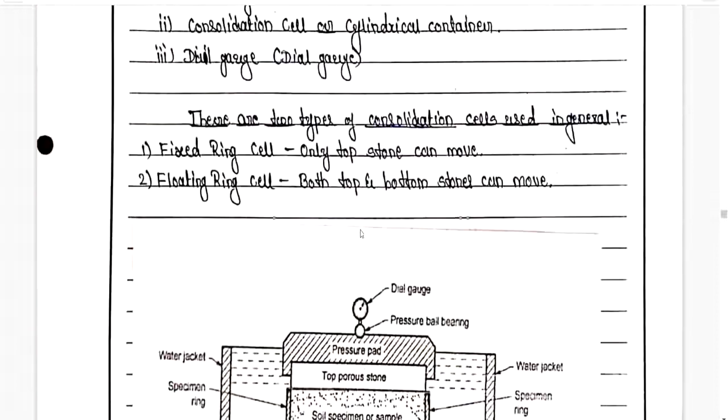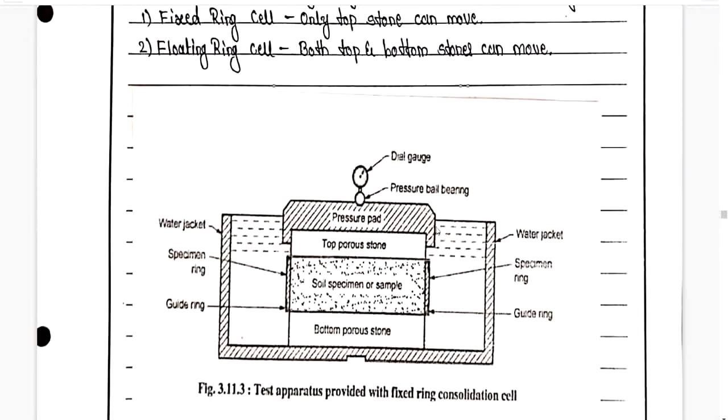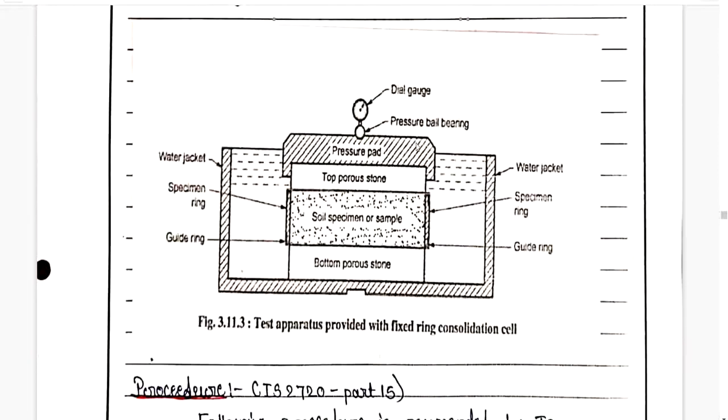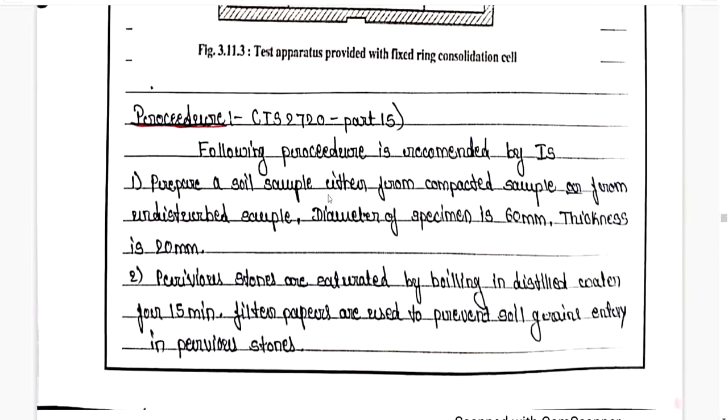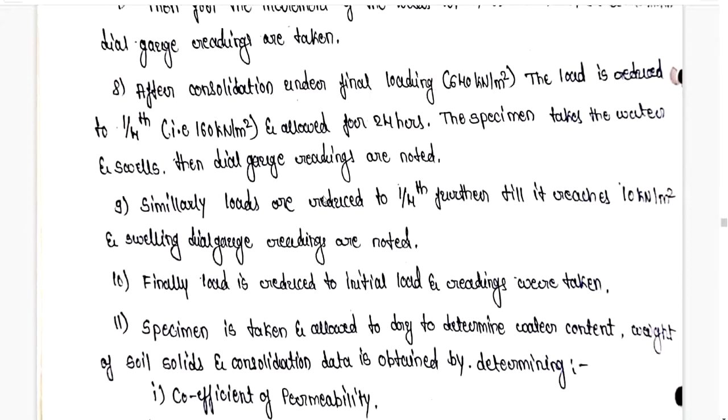So you can see over here, as it is covered in the water jacket, once we apply the complete load, we are going to reduce that load to 1/4, that is 160 kilonewton per meter square. This allows the relaxation of the soil, and the soil takes the water and tries to swell. Then the dial gauge reading is noted. For the swelling also we are going to note down the dial gauge reading. Similarly, loads are reduced to 1/4 further till it reaches 10 kilonewton per meter square.